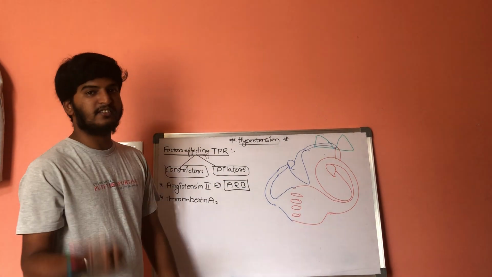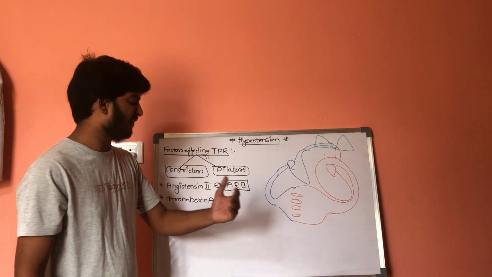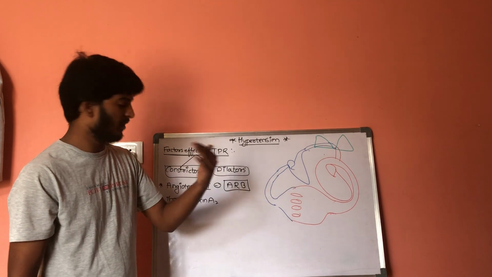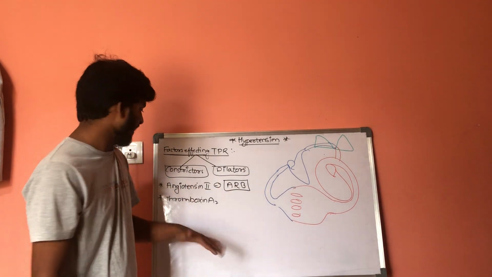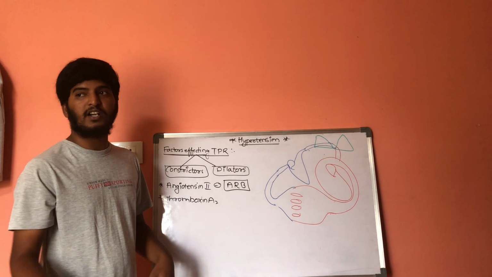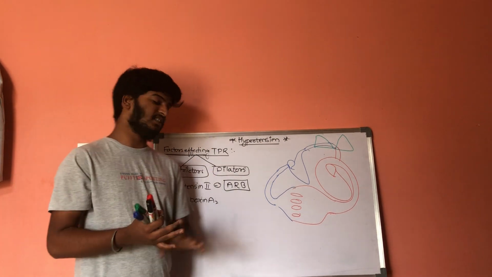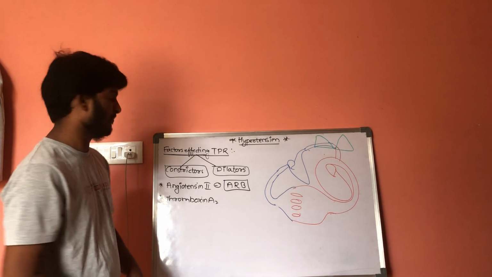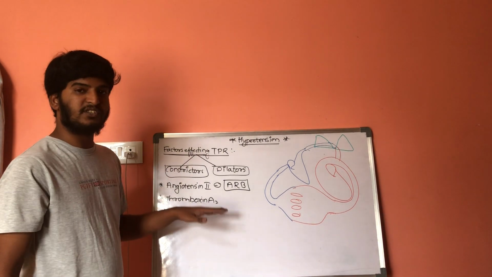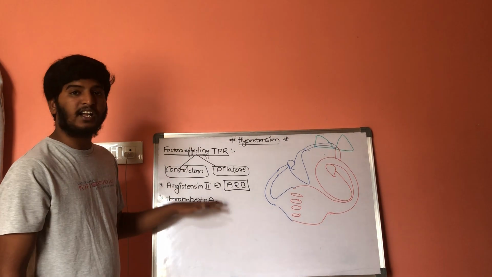These prostaglandins will further classify and form prostaglandin PGD2, PGE2, PGH2 and thromboxane A2. Whatever the PGD2, E2 and H2, these all are vasodilators. But this thromboxane A2 which is formed is a constrictor.